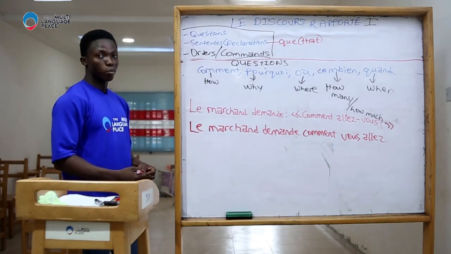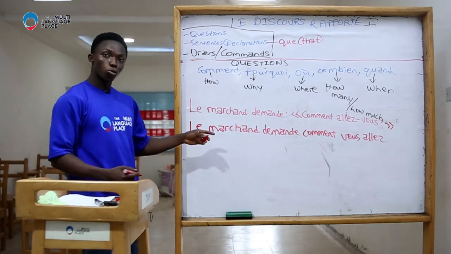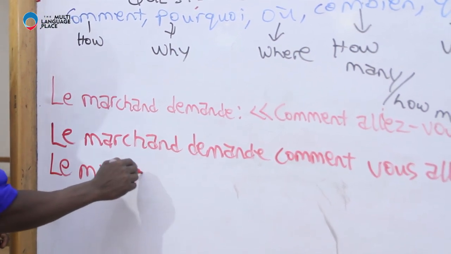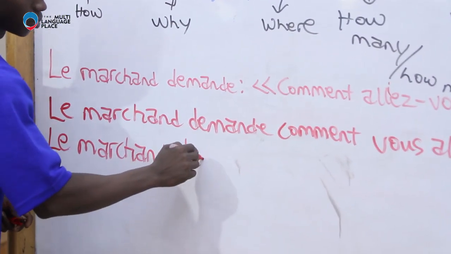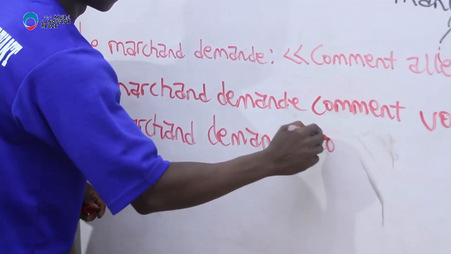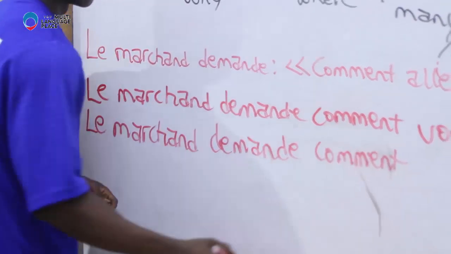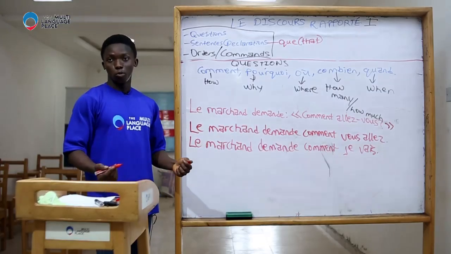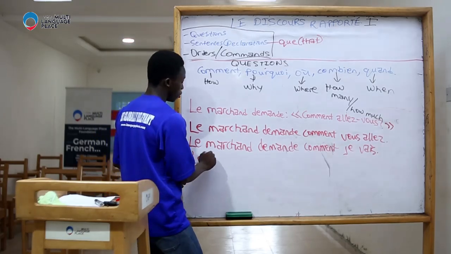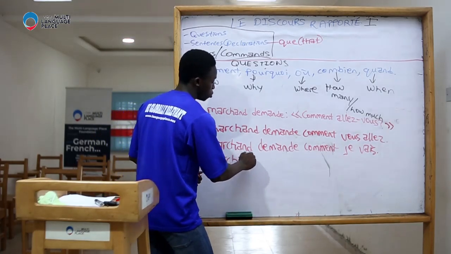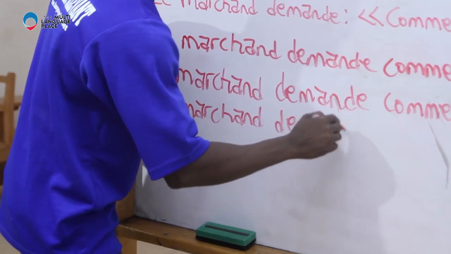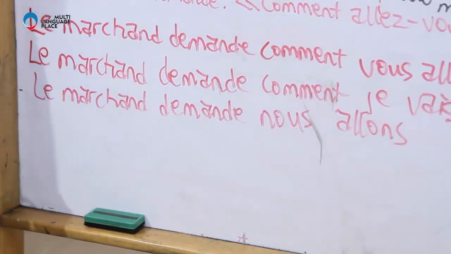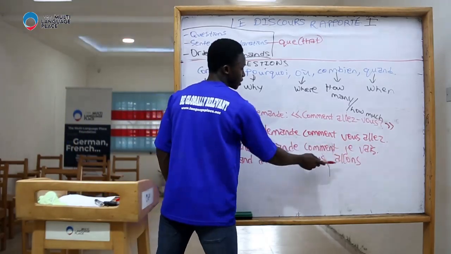This could also be le marchand demande comment je vais, and it could also be le marchand demande comment nous allons. Notice, it is only the subject that is changing.